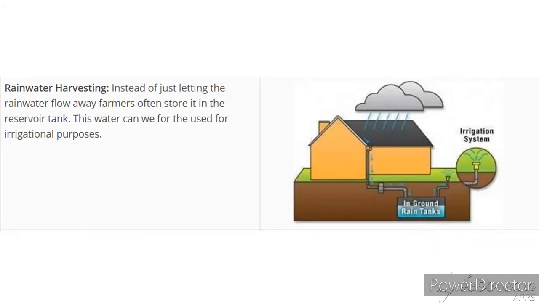This is the rainwater harvesting. In this, the rainwater falls on the roof, and this goes to the pipe and it goes to the underwater tank, and also it is used for irrigation methods.